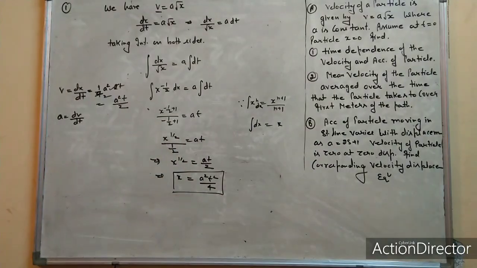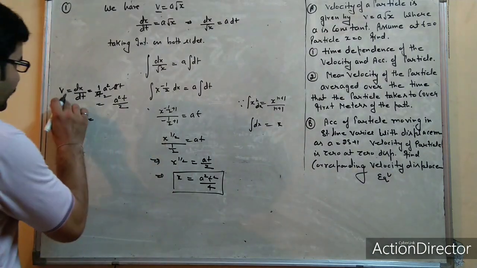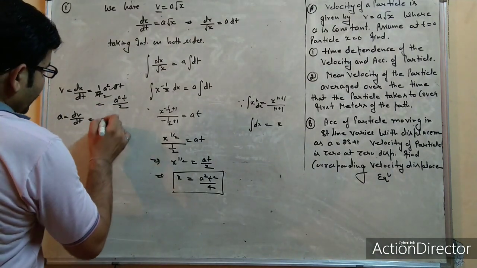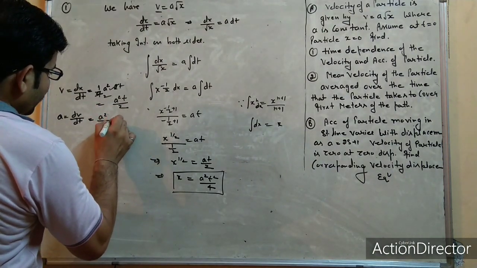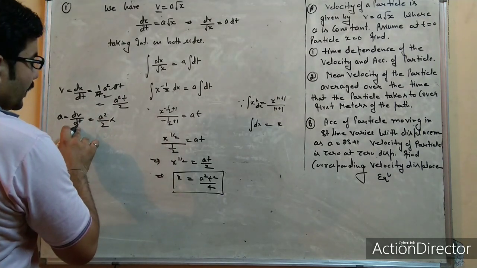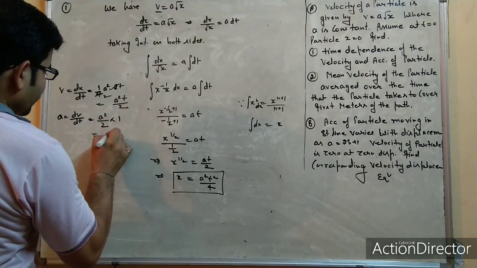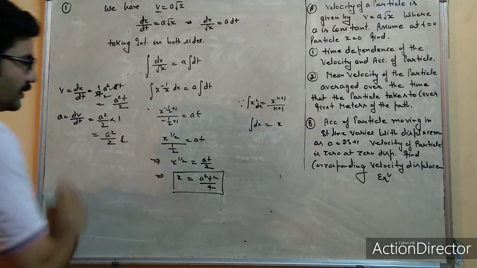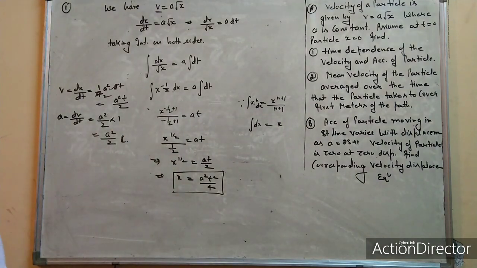This is the velocity. And what about acceleration? You have to take one more time derivative of it. a²/2 is common, and differentiation of t with respect to time is 1, so the answer will be a²/2. This is the acceleration, a²/2.